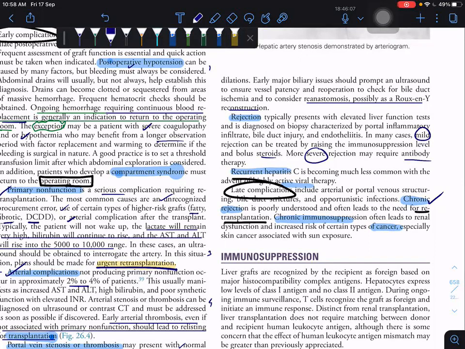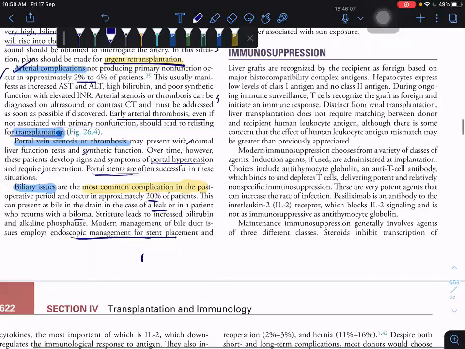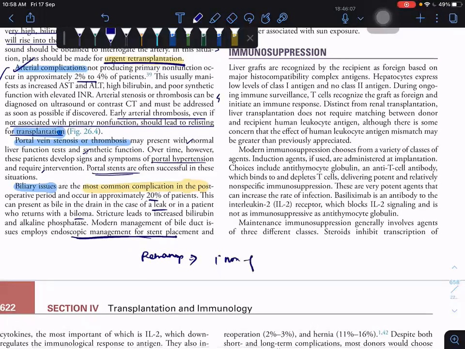That is followed by hepatic artery thrombosis, the second cause. First is primary non-function, followed by hepatic artery thrombosis.